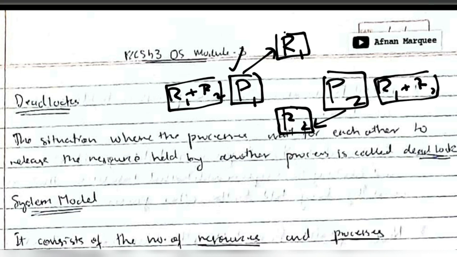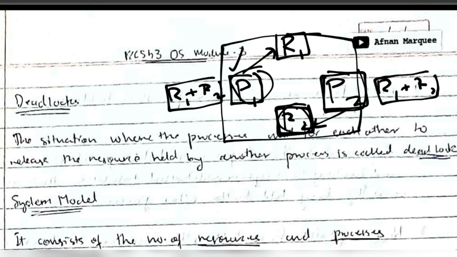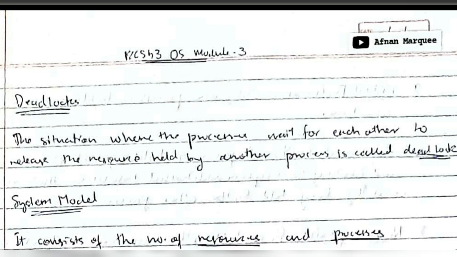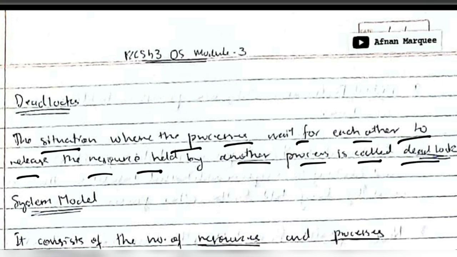So each of them is holding one of the resources. But in this case what will happen, P1 will say to P2, I want the resource held by you so that I'll complete my work and give it to you. Then P2 will also say the same thing, give your resource to me, I will complete my work and give my resource to you. So there is no prioritization of who will give first. So in this case a deadlock will occur and the process will be stopped here and no changes will happen. This condition is known as deadlock. Deadlock is a situation where the processes wait for each other to release the resource held by another process.